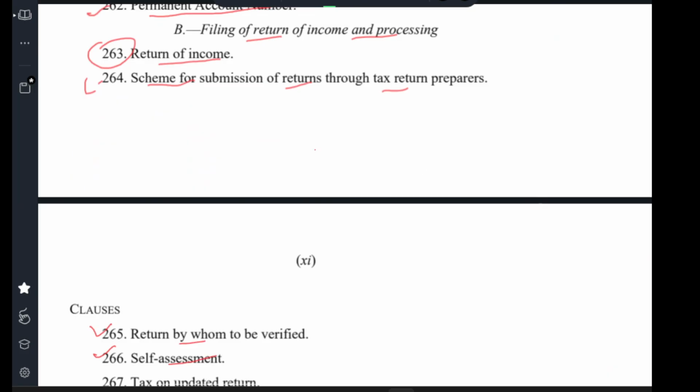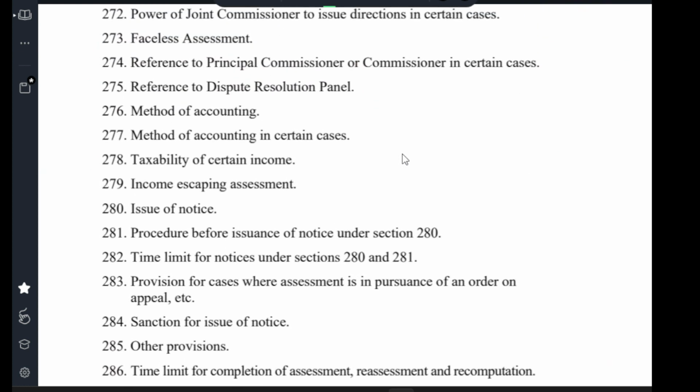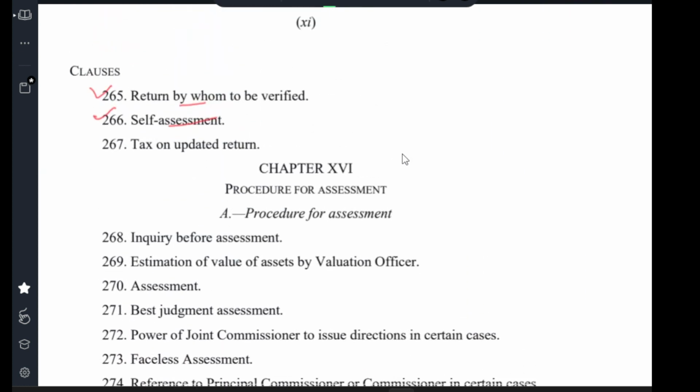Clause 266 Self assessment. Clause 267 Tax on updated return.